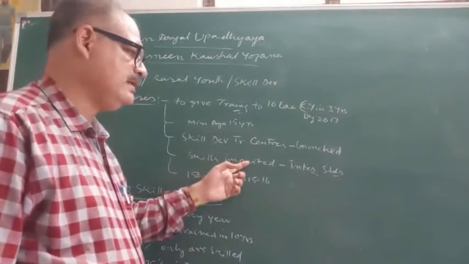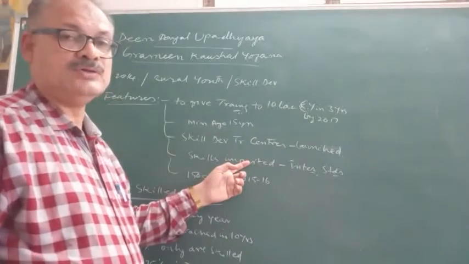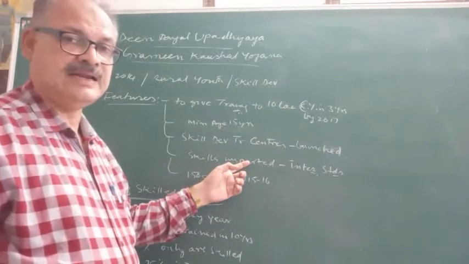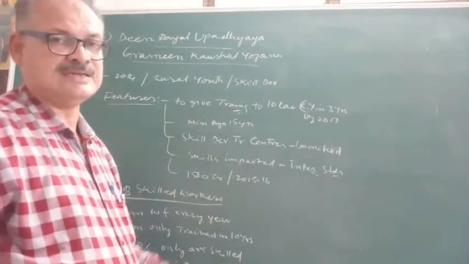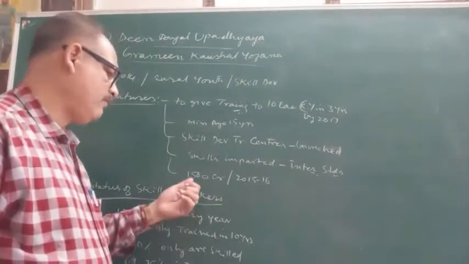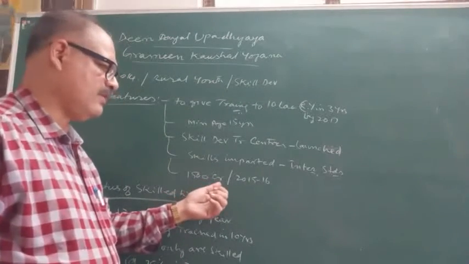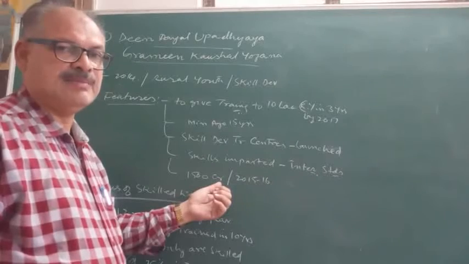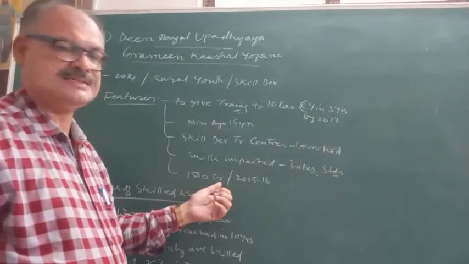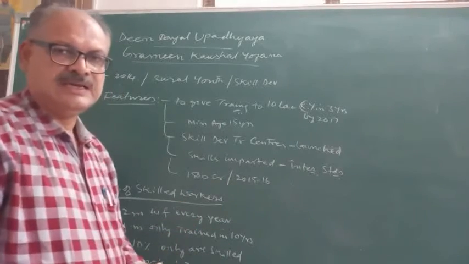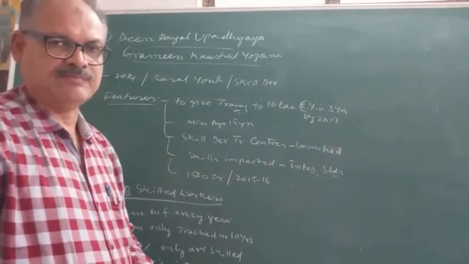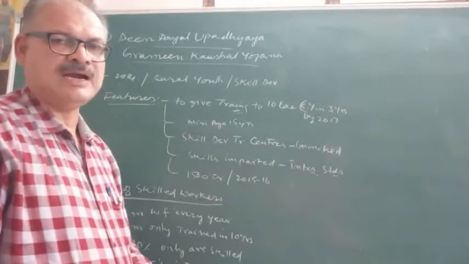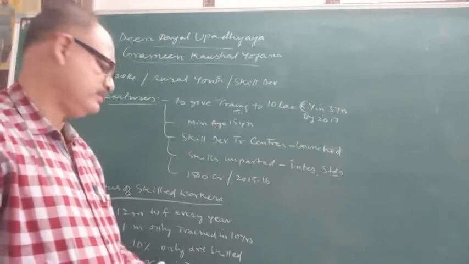Skills were imparted, and the training given was of international standard. And 1500 crores of rupees was allotted in the budget of 2015-16. So it was a grand scheme for the rural unemployed educated youth.